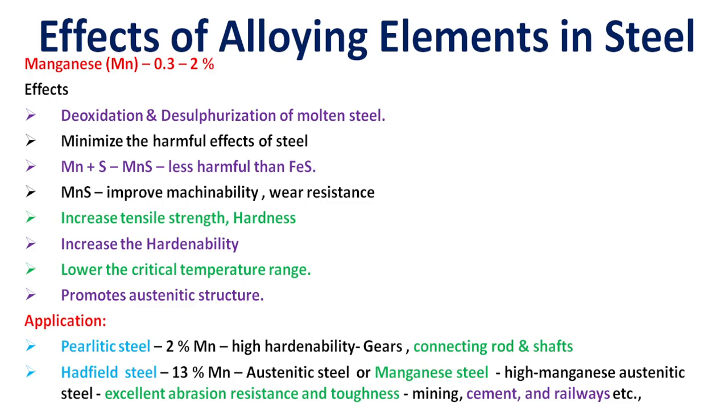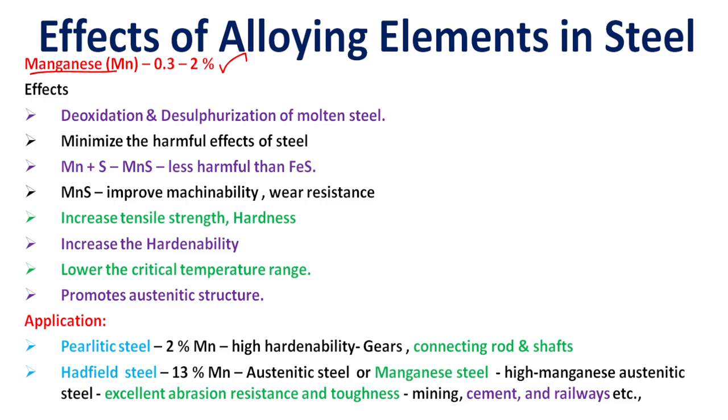Effects of alloying elements in steel material. The first one is manganese. The manganese content is 0.3 to 2 percent. Maximum alloying element content in steel is 0.3 to 2 percent.